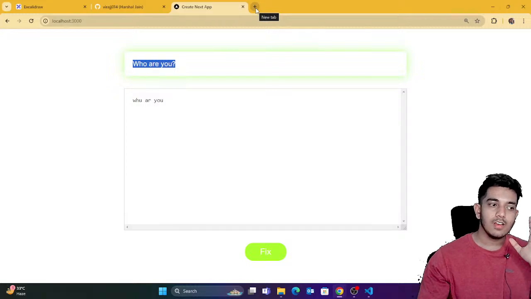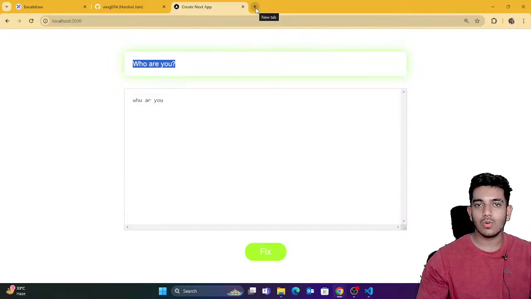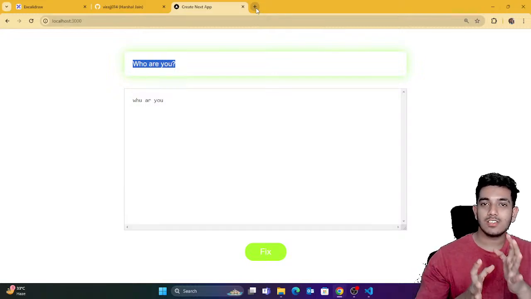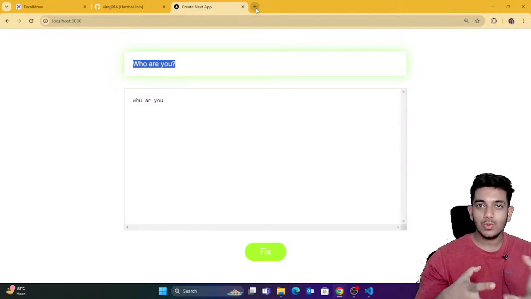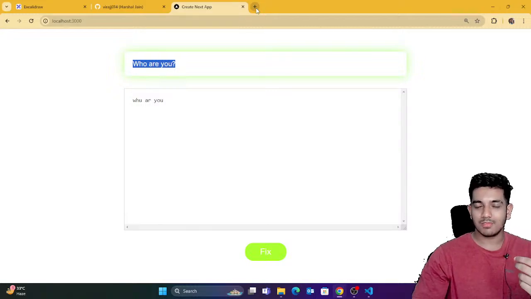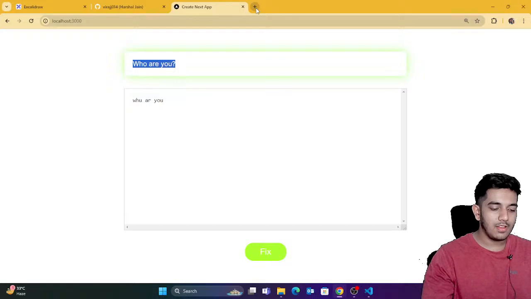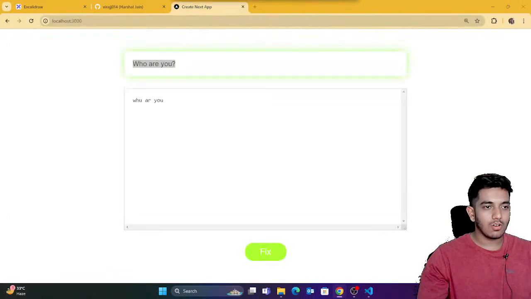This AI is free. If you don't know what's Google Gemini, you might know about ChatGPT, right? Similarly, Google has its own AI which allows you to do similar stuff which ChatGPT does. I hope now you got the idea. Let me just open Gemini. Just a second.